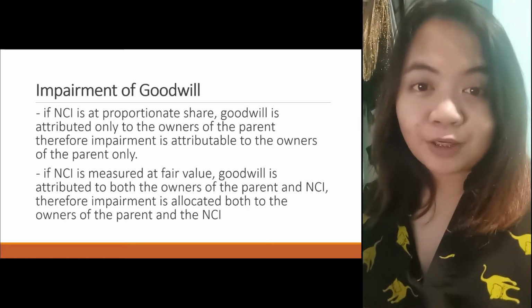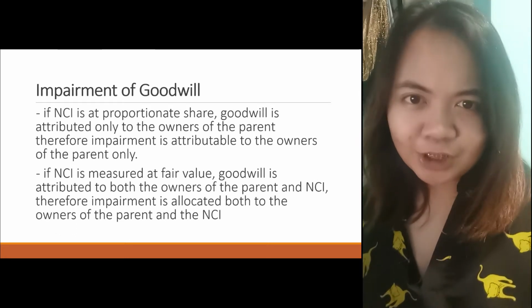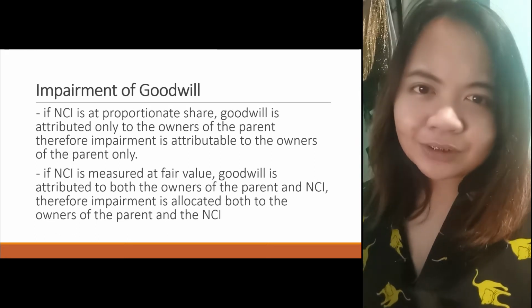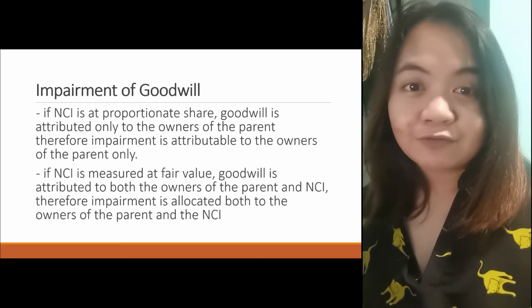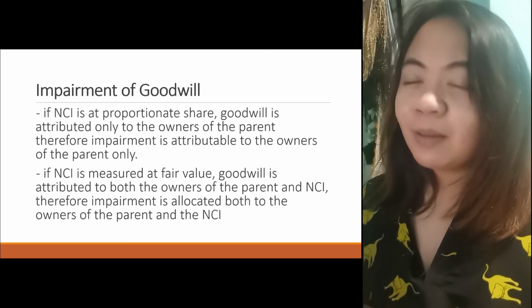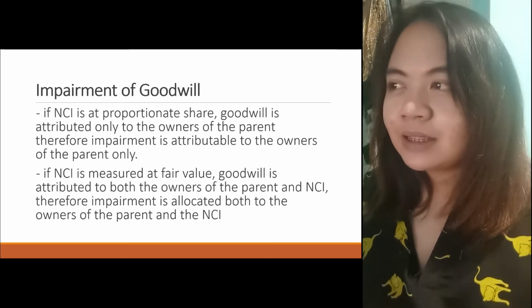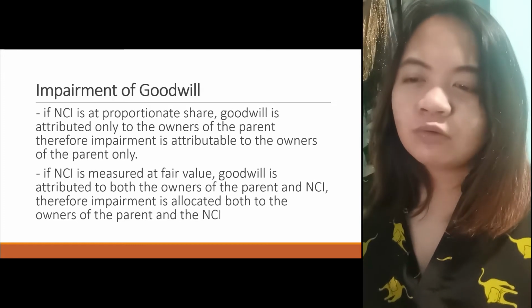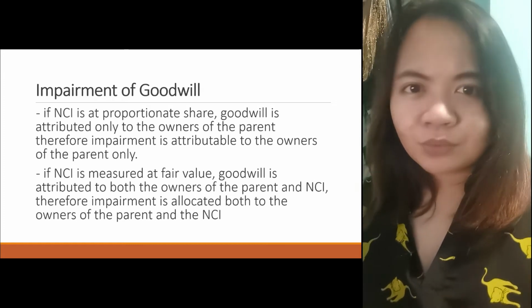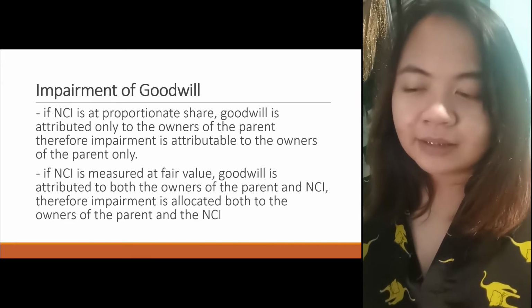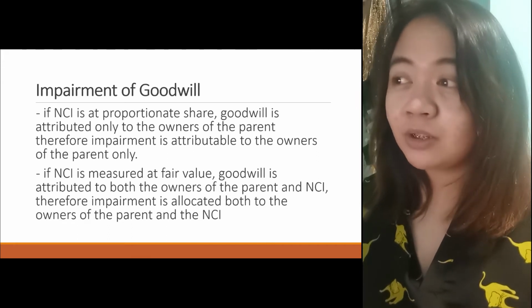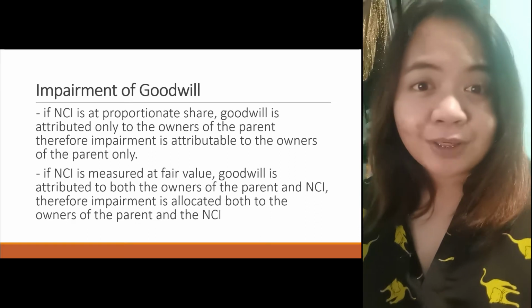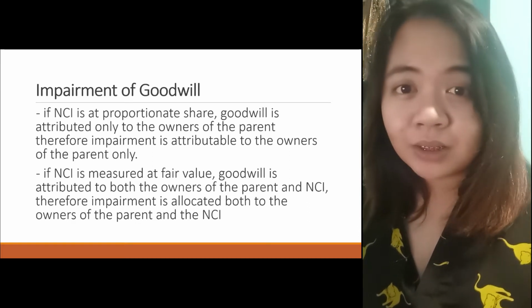We have discussed impairment of goodwill already in business combination. But how do we account for it if we're already consolidating financial statements? The standard says, if the NCI is measured at proportionate share, the goodwill is attributable to the parent only. So it follows that the impairment is also attributed to the parent only.